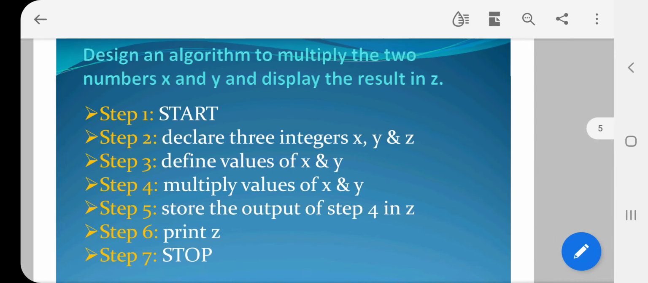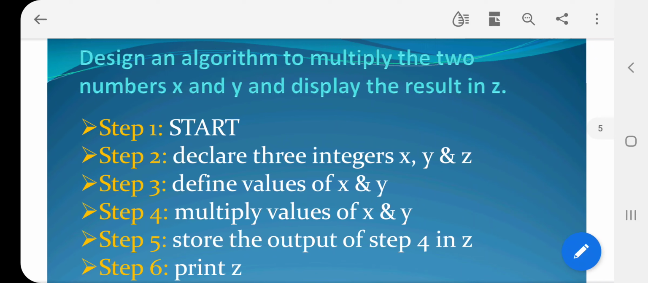So based on all these factors, we are going to write an algorithm. A traditional method of writing algorithm we are going to discuss here. Design an algorithm to multiply the two numbers x and y and display the result in z. We are already familiar with multiplying two numbers. So what we are going to do is declare the two values x and y, store the values in x and y, perform the multiply operation, and the result is going to get stored in the variable z.